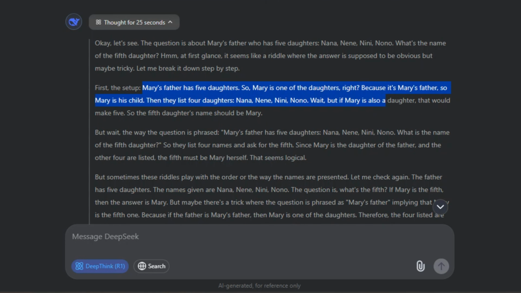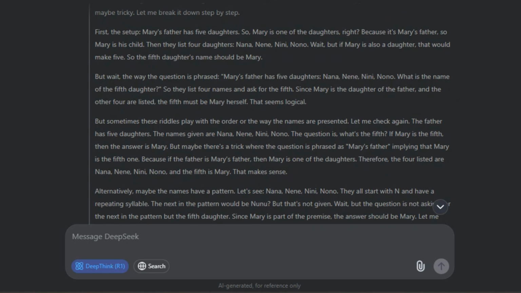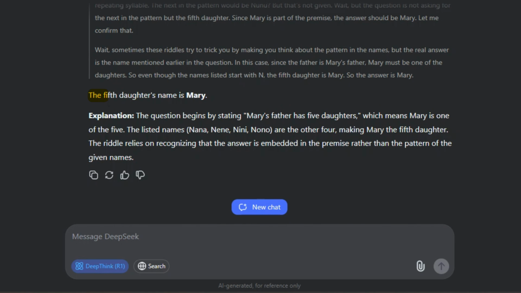Because it's Mary's father, so Mary is his child. Then they list 4 daughters, Nana, Nani, Nini, Nono. Wait, but if Mary is also a daughter, that would make 5, so the 5th daughter's name should be Mary. After 25 seconds of thought, the answer provided was, the 5th daughter's name is Mary. The explanation clarified that the question begins with Mary's father, so the 5th daughter must be Mary.